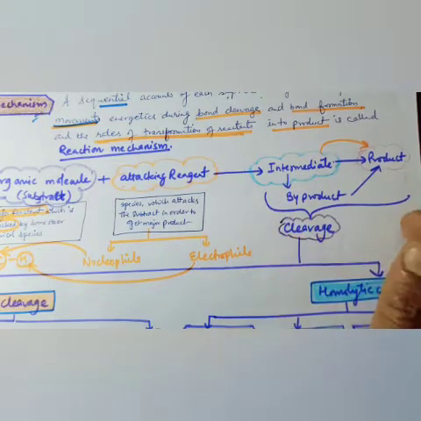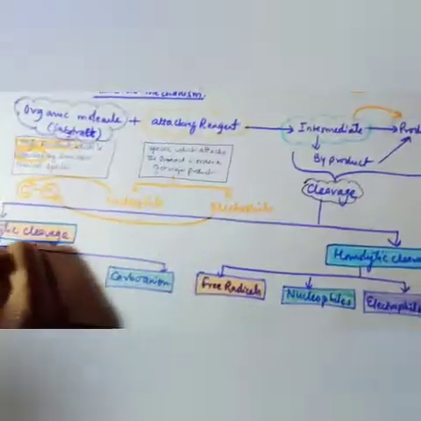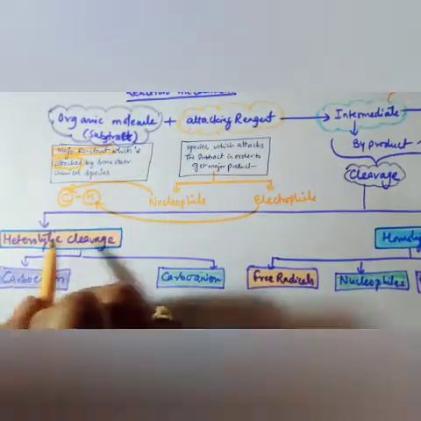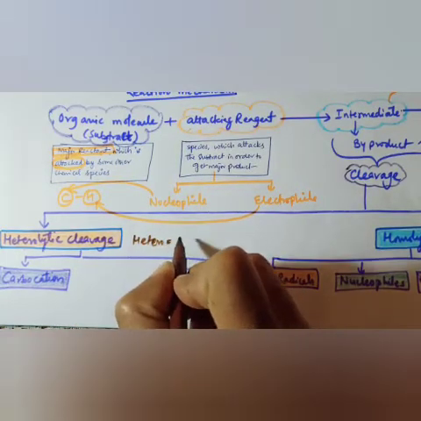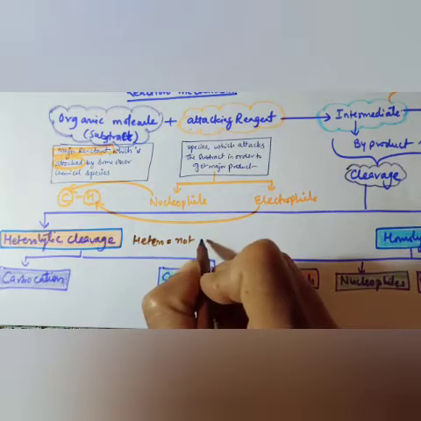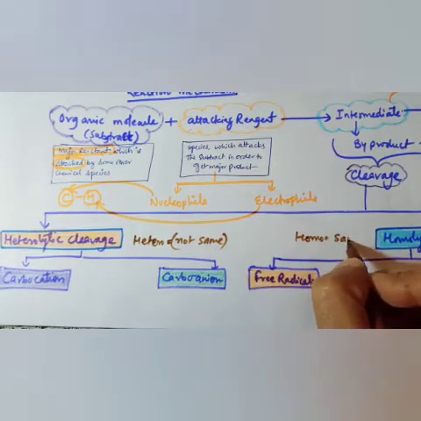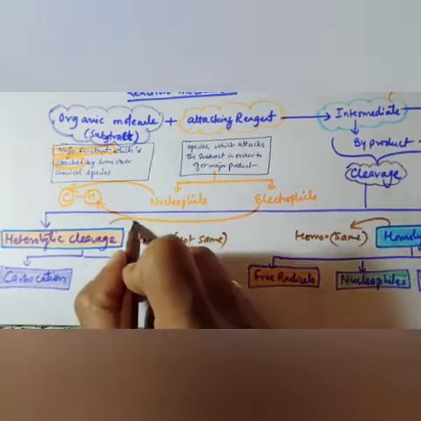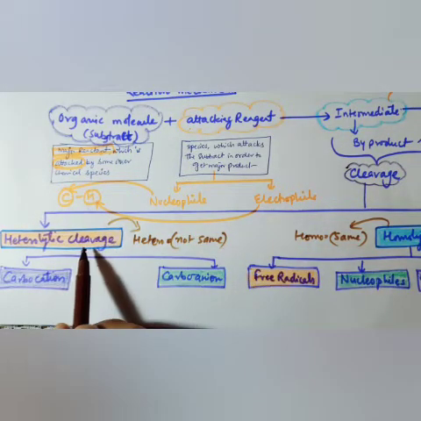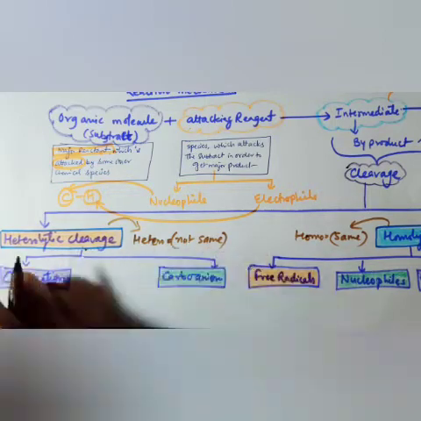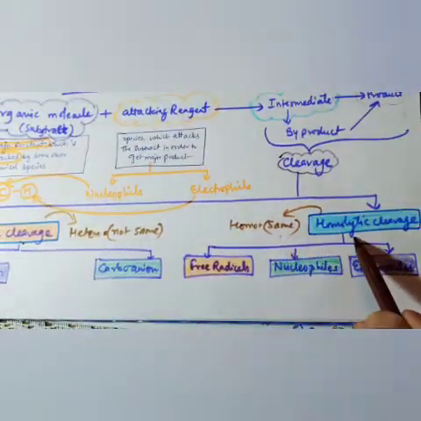Okay. Cleavage, then what is cleavage? Cleavage is when a bond is going to break down. A bond will break down in two ways. One is heterolytic cleavage. When the word hetero is there, it means not the same. And when the word homo is there, it means the same. So here homo, here hetero. Heterolytic cleavage is the breaking down of a bond. After breaking the bond, when the compounds are not similar, then it is heterolytic cleavage. When the compounds are similar, then it is called homolytic cleavage.